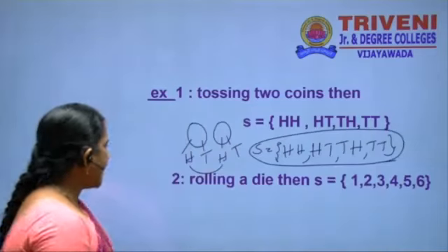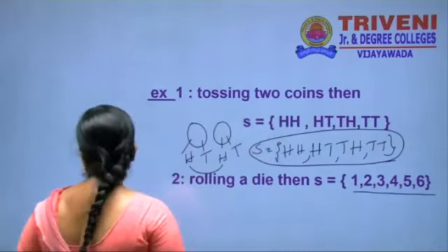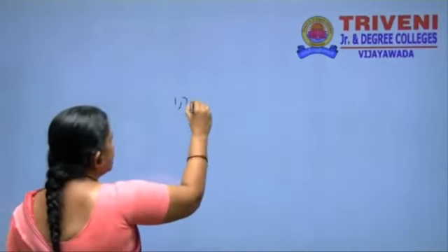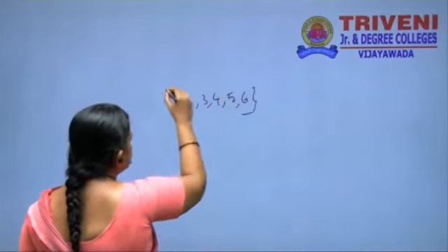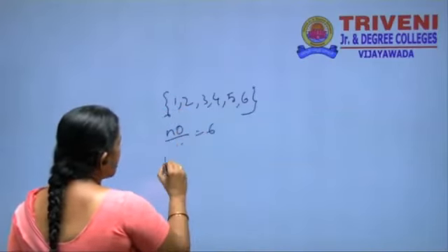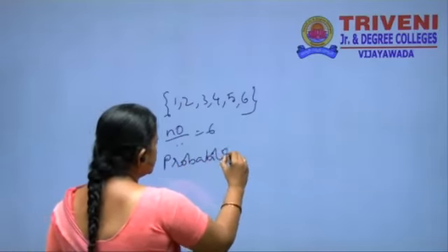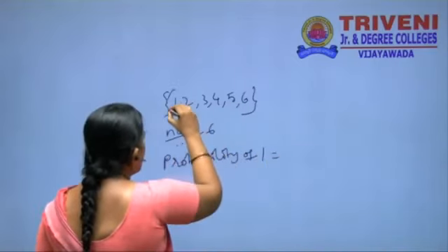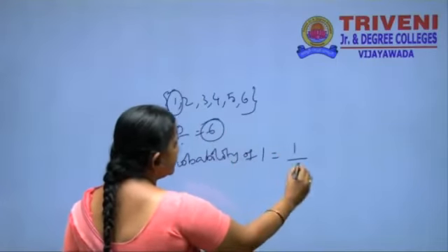Suppose we roll a die. How many faces does it have? 6 faces. This is also one example of rolling a die: 1, 2, 3, 4, 5, 6. The number of possible chances is 6. Suppose the probability of 1: the number of ways it can show up is only one, but the total number of chances is 6.